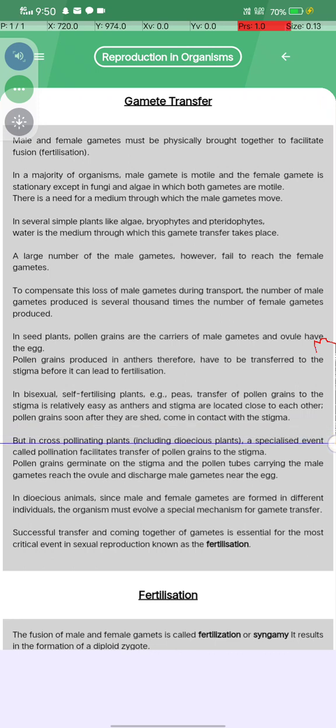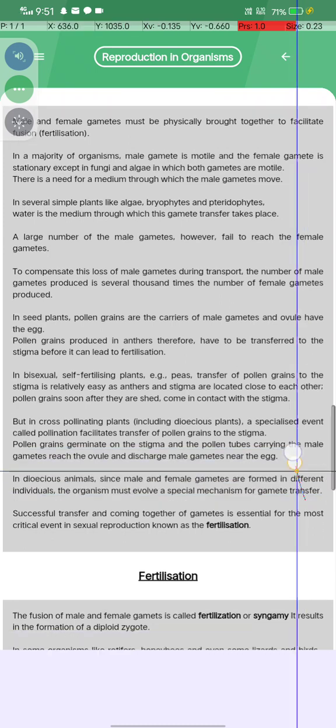But in cross-pollinating plants, including the dioecious plants, a specialized event called pollination facilitates transfer of pollen grains to the stigma. The pollen grains germinate on the stigma and the pollen tubes carrying the male gametes reach the ovules and discharge the male gametes near the egg.